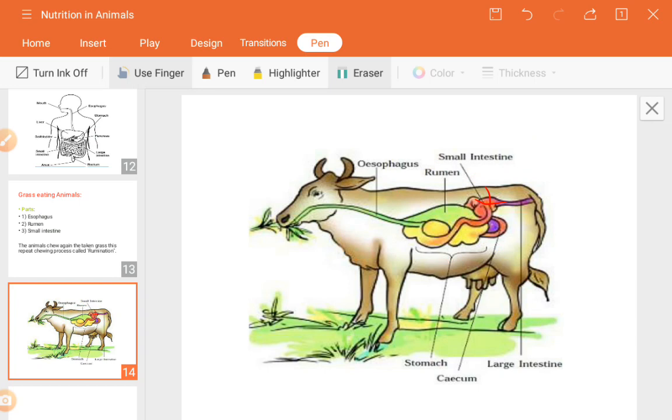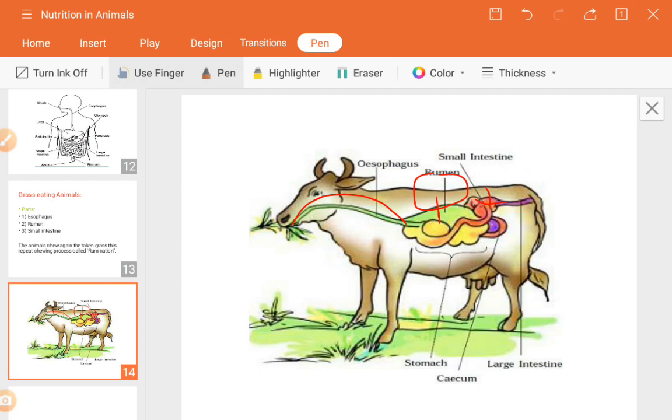The food taken by an animal goes in a rumen instead of an intestine. See guys, whatever food we take goes from the esophagus to the stomach and the small intestine. But here, instead of going inside the stomach or the small intestine, it passes the food inside the rumen, the faint green part you are seeing. As I told you, rumination means chewing again the food which has already been taken inside them, but they chew it at a later time.